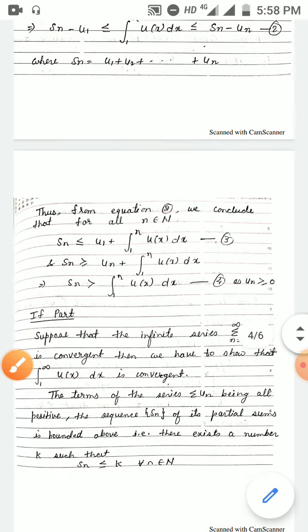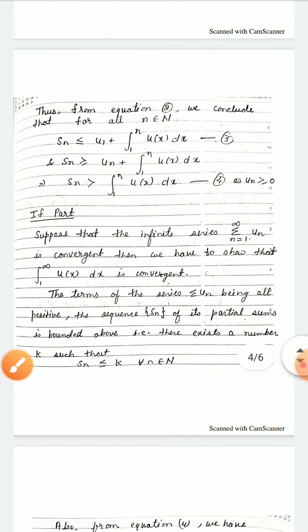Now come to the if part. Suppose that the infinite series summation n equal to 1 to infinity u_n is convergent, then we have to show that integration 1 to infinity of u(x) dx is convergent.